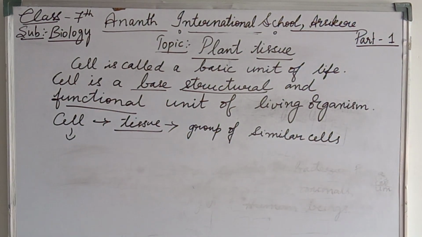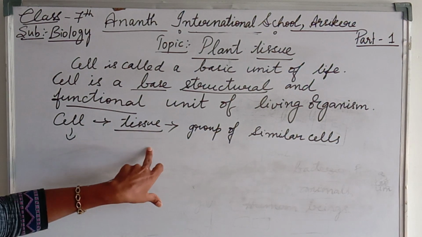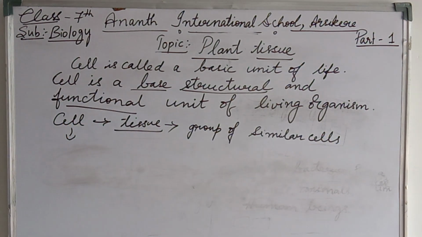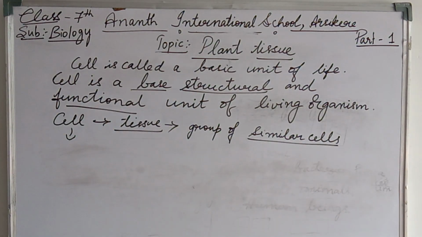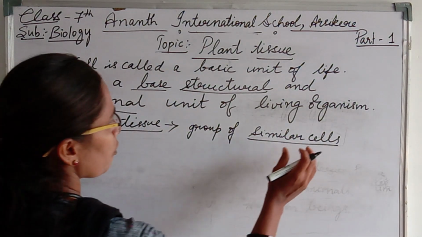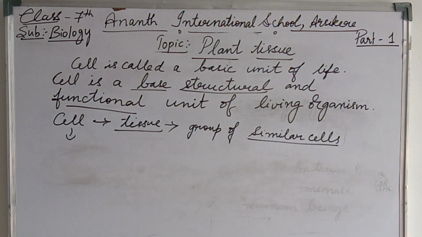Now we can easily see the relationship between the cell and the tissue. In the tissue, a group of similar cells is present. These similar cells work together to perform one function.